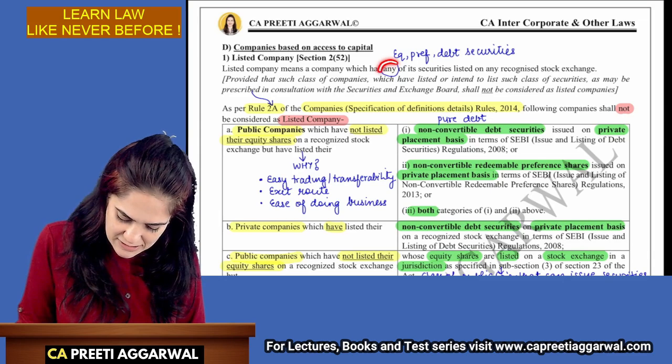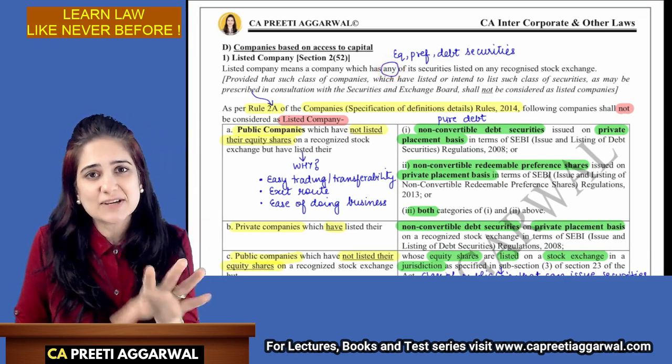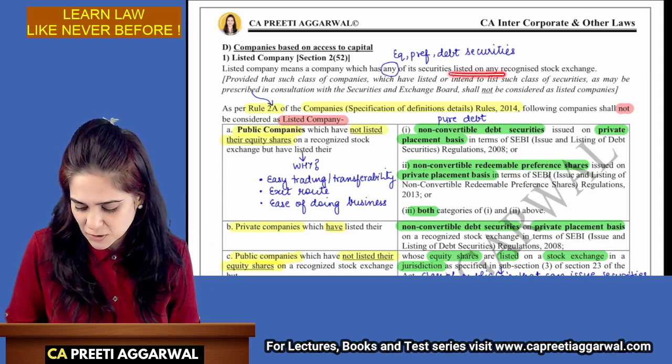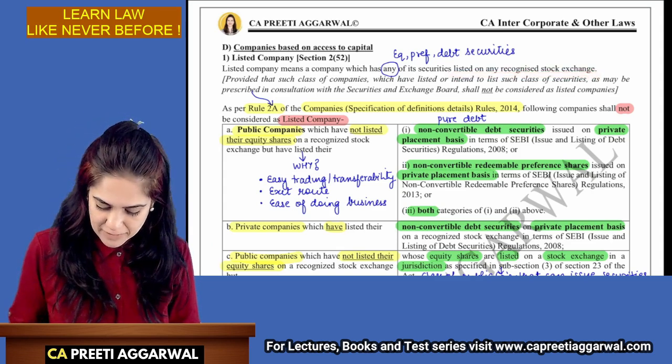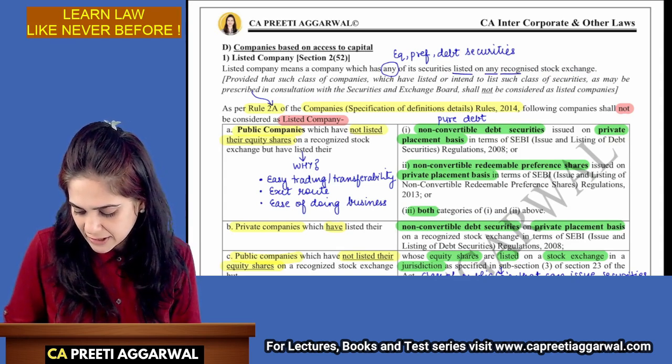Listed company means a company which has any of its securities, any means equity, preference, debt securities, any securities, listed on a recognized stock exchange. Highlight this also: listed on any recognized stock exchange.